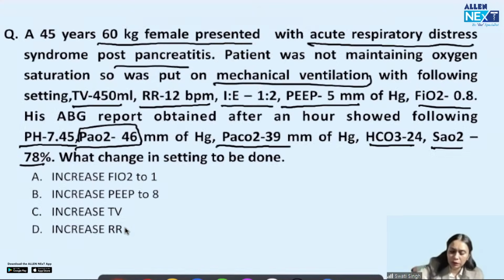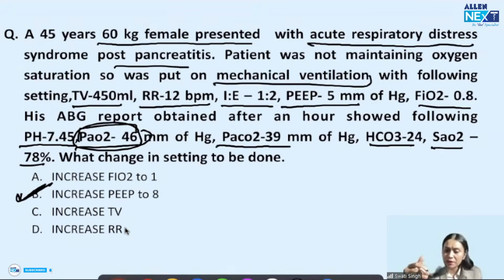So in this question, where oxygenation is affected and the patient is in hypoxemia, how would I improve the oxygenation? By increasing the PEEP to 8. Yes. Okay. So B would be the answer. The answer of this question would be B.